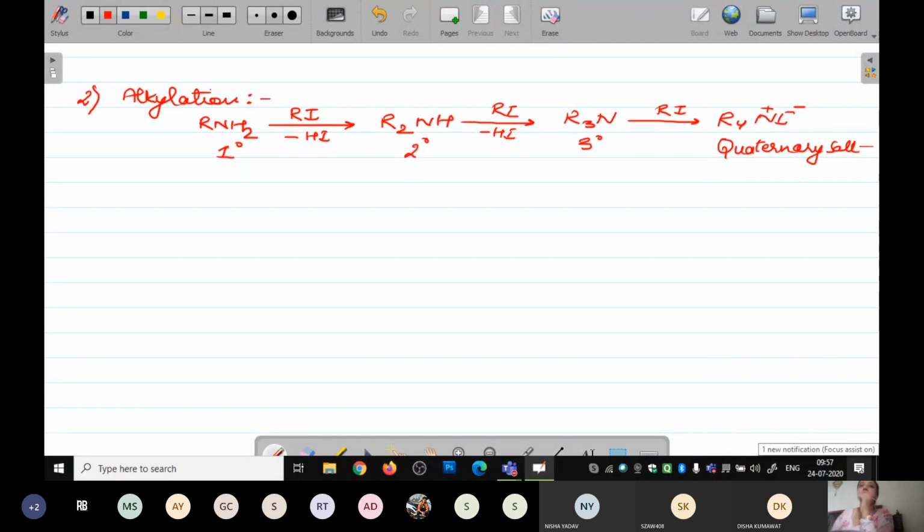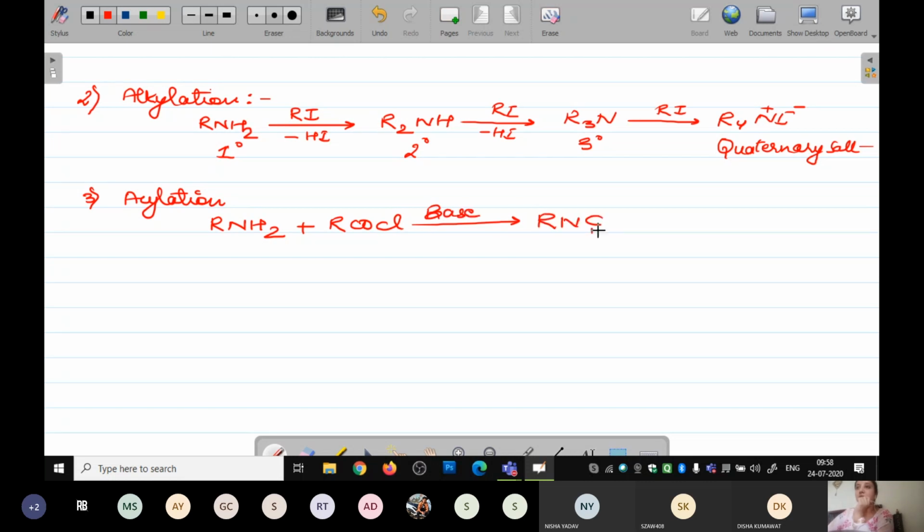Okay. So in this manner, your alkylation is going to be done. Now, the third chemical property in the case of amines is acylation. Now, in the case of acylation, simply what you are going to do, you are going to take your amine, make it react with your acetyl group in the presence of a base, and it is going to give you an amide. Okay, plus your HCl will come out.